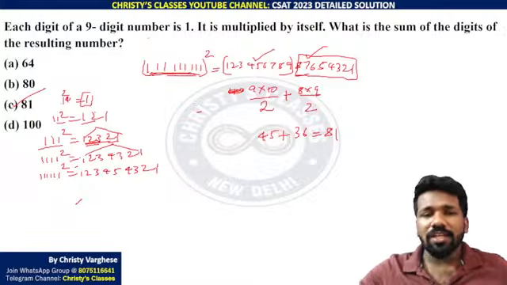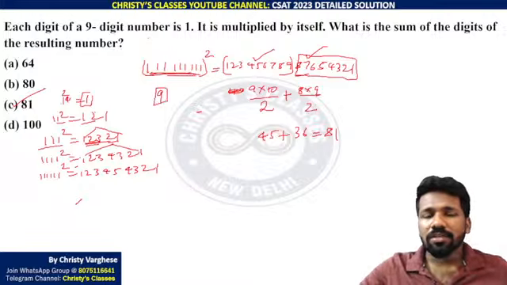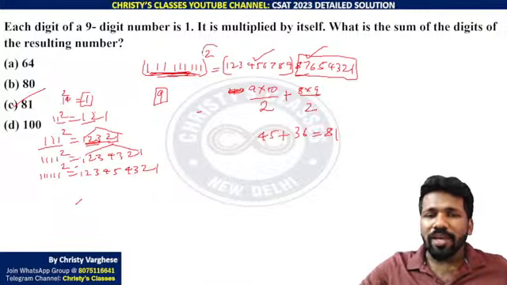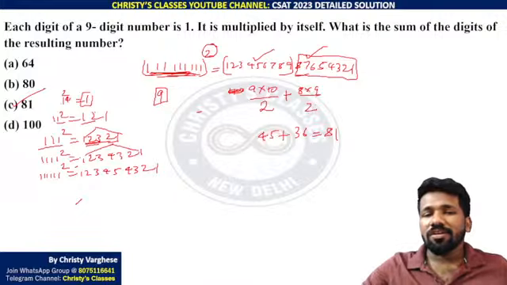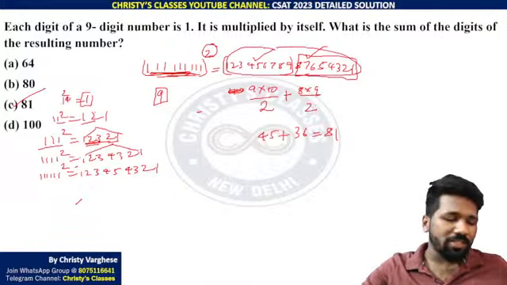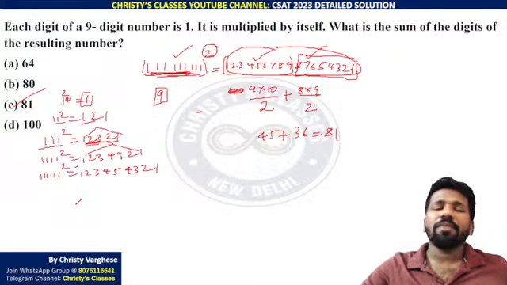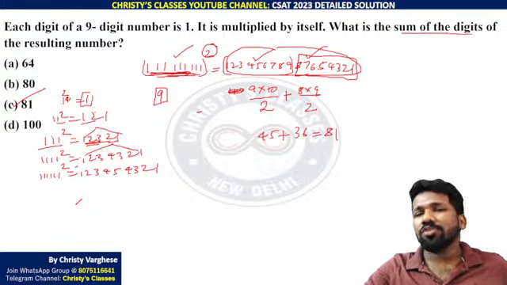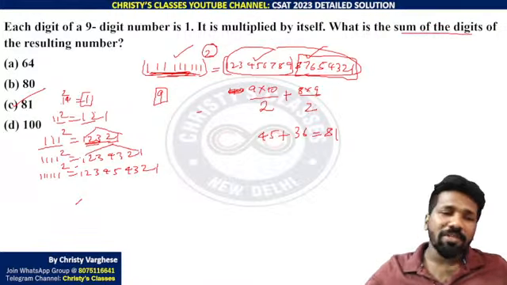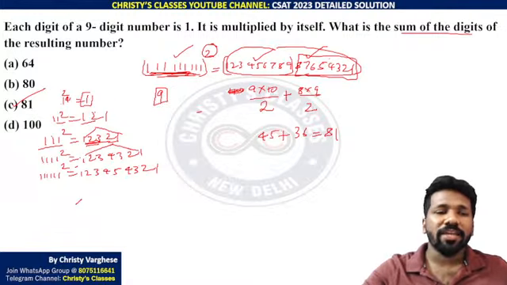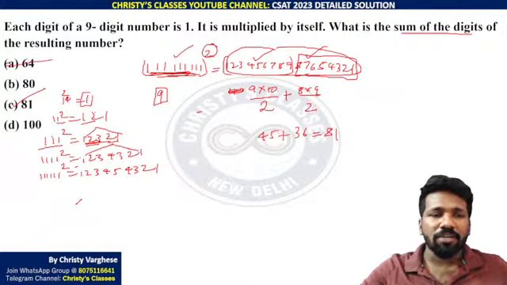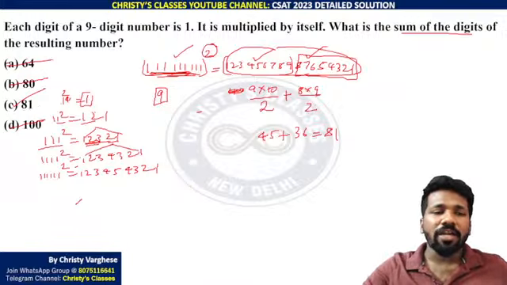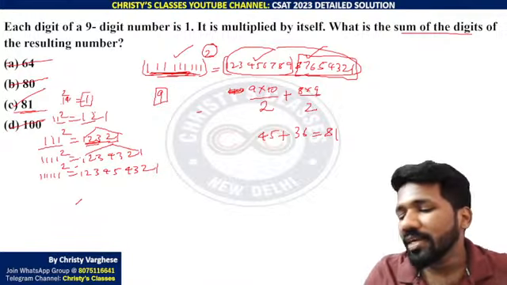Here 9 ones are there, so the sum of digits is 9 only. So the number is also a multiple of 9. A multiple of 9 squared will also be a multiple of 9. So without even finding this, you can say this number square will be a multiple of 9. If that square is a multiple of 9, its sum of digits should also be a multiple of 9. That means the correct answer should be a multiple of 9. Among the 4 options, 64 is not a multiple of 9, 80 is not a multiple of 9, 100 is not a multiple of 9, 81 is a multiple of 9.